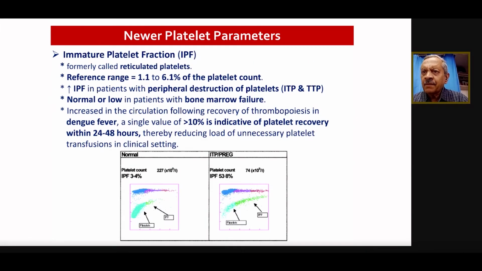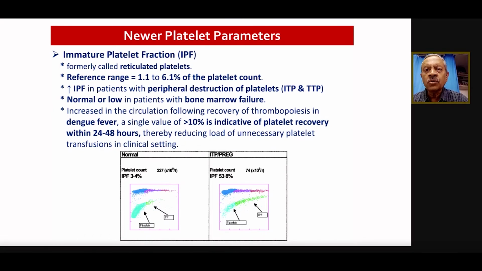The last is the platelet parameters. The most important is immature platelet fractions. We give a lot of importance to the platelets, especially when there is dengue, which is perennially present throughout the year. We have patients of dengue, and they know a lot about the platelet counts. There is too much pressure of giving platelets, and we are tempted, but we know platelets are a very live product. We should not give them unless indicated, because there are lots of complications with the